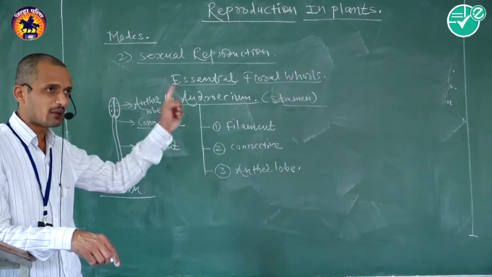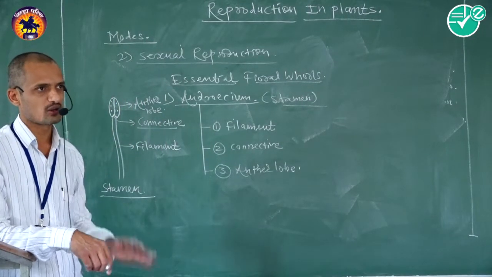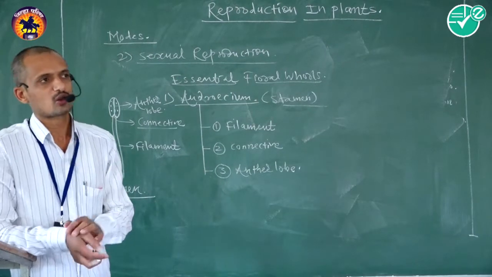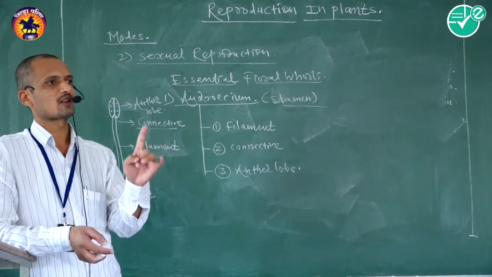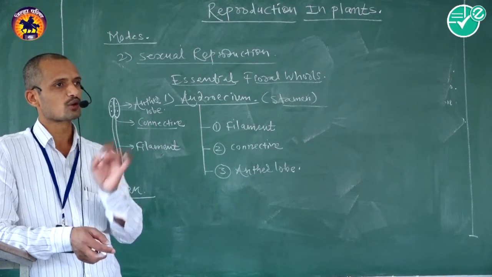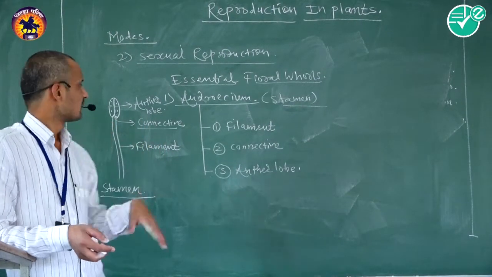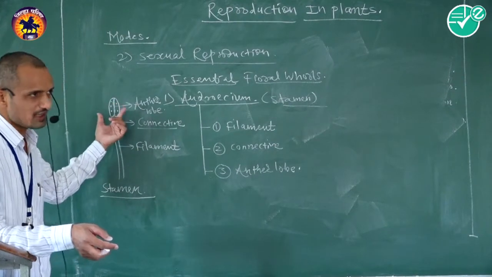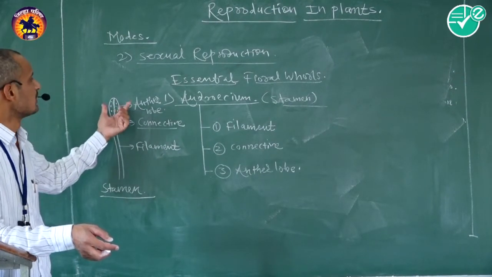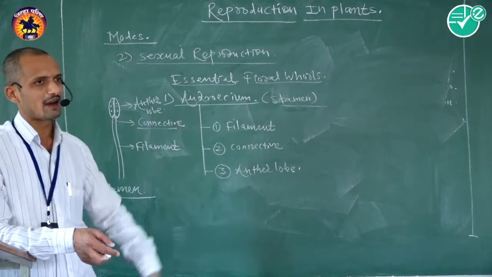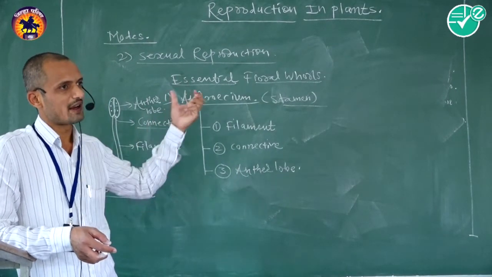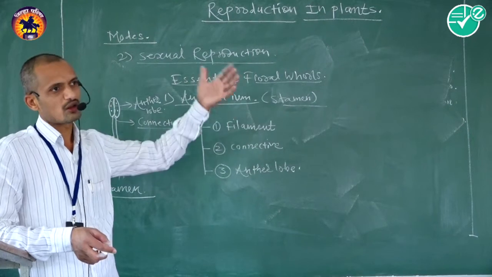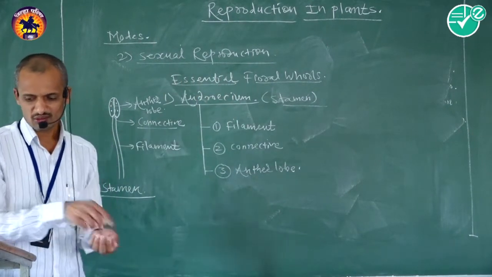These diploid microspore mother cells undergo meiotic division to form haploid microspores. This phenomenon is called microsporogenesis. During maturity of the anther lobe, it produces pollen grains. So it is called the male reproductive organ.